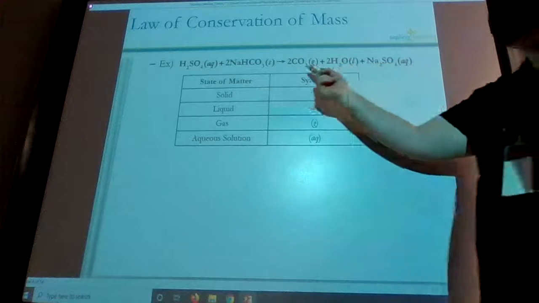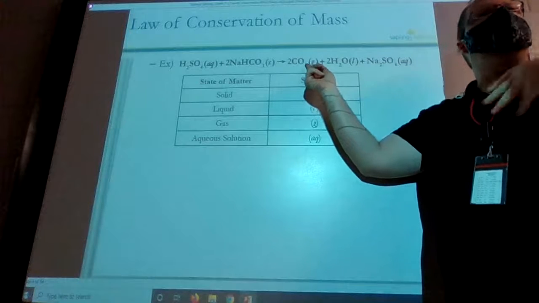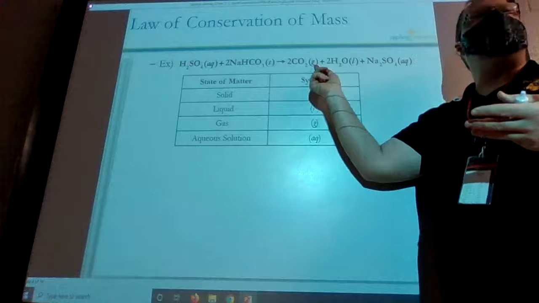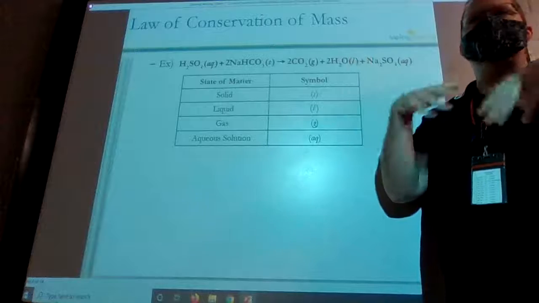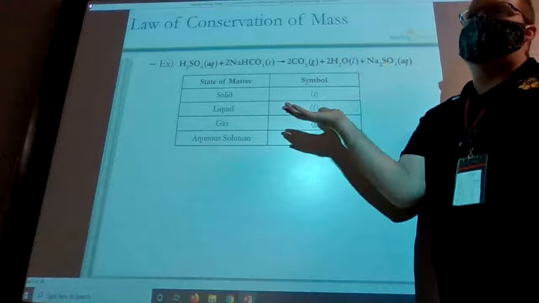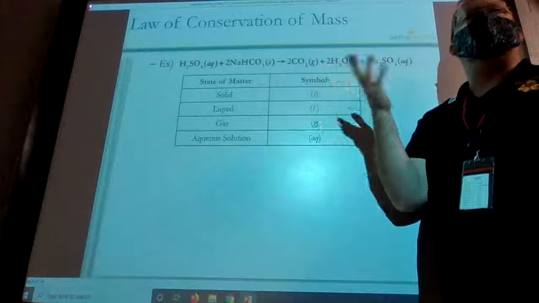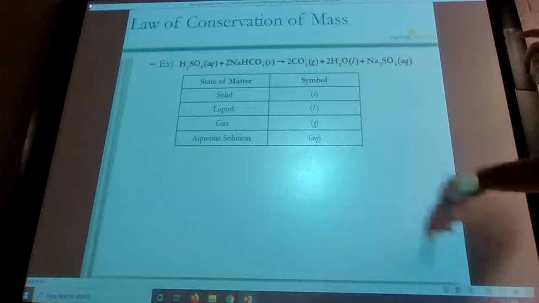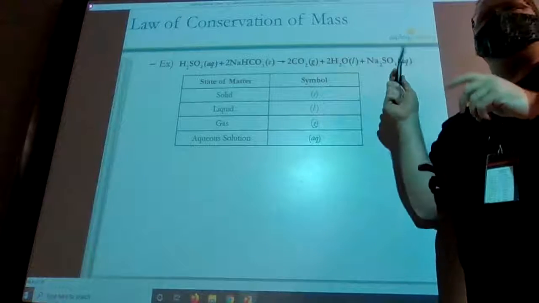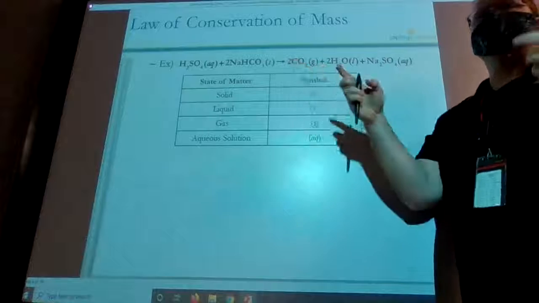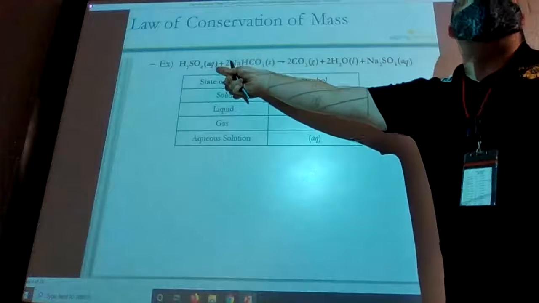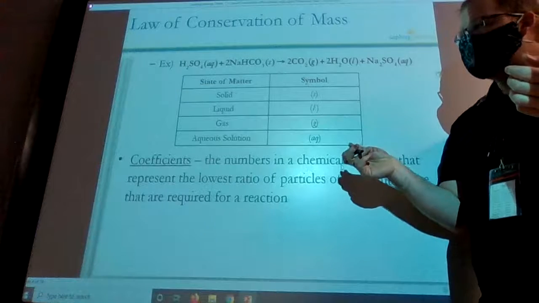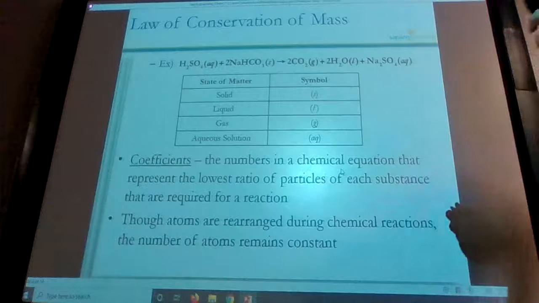But let's say I had CO2 dissolved into a glass of water, like carbonated water. That's going to be an aqueous solution because it's dissolved in water. There's water there. It's not part of my formula. It's just carrying my chemical in a way. So everybody just be aware of that. We're not going to use these too much, but you will start to see them included in your problems. So that's what they're telling you. Is it a solid, a liquid, a gas, or is it dissolved in water or in some other form of water? So now let's introduce coefficients and subscripts.